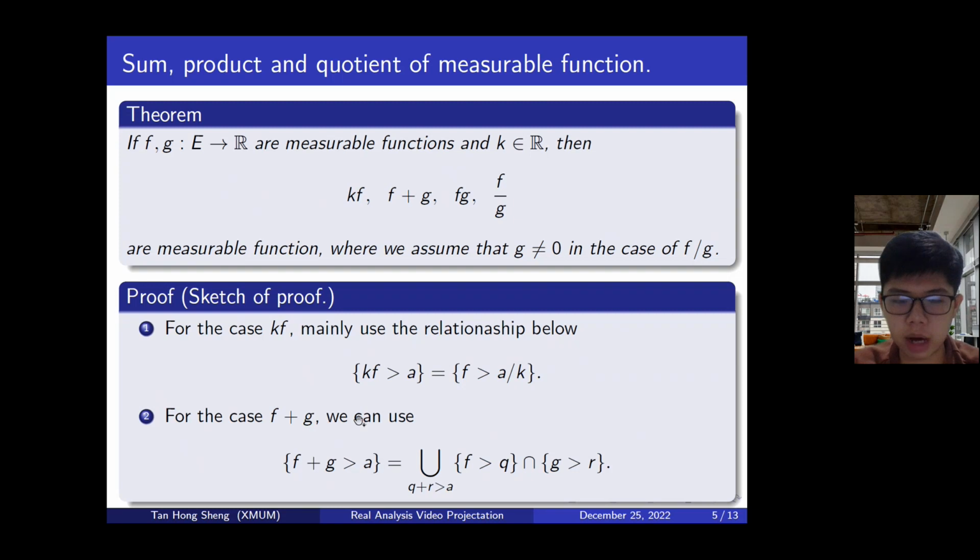And for the second case, f plus g, we can use the relationship that f plus g greater than a equals the union of the sets f greater than q intersection with g greater than r, where q plus r must be greater than a, and also q and r are all rational numbers. Since f greater than q is measurable and g greater than r is measurable, the whole set is measurable as the countable union of measurable sets.